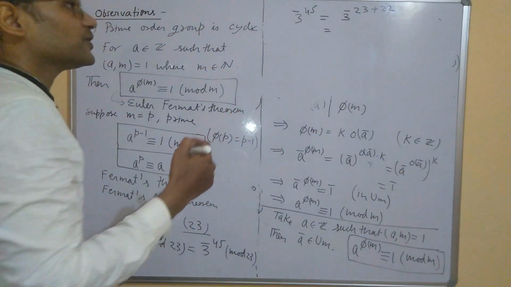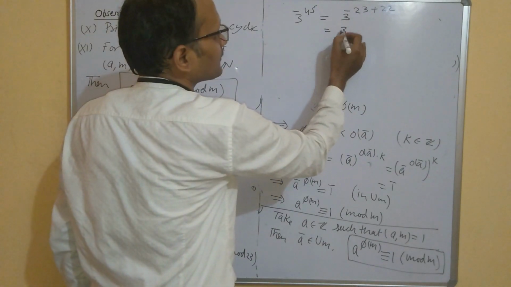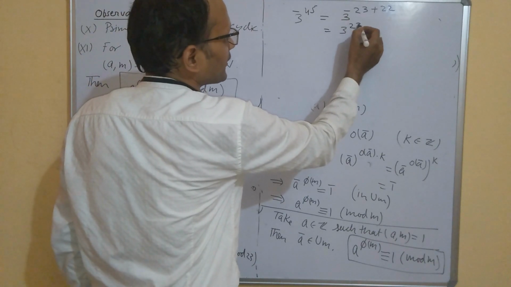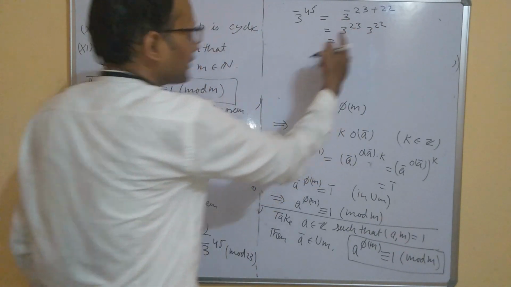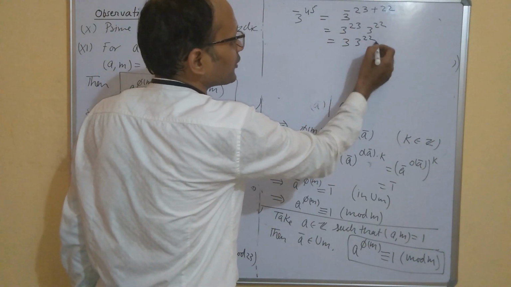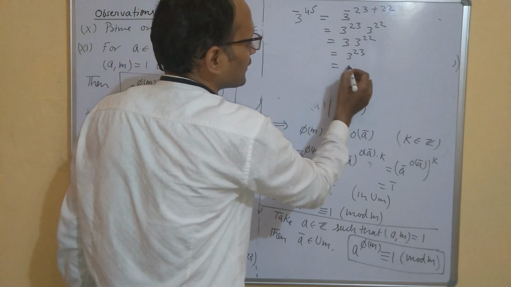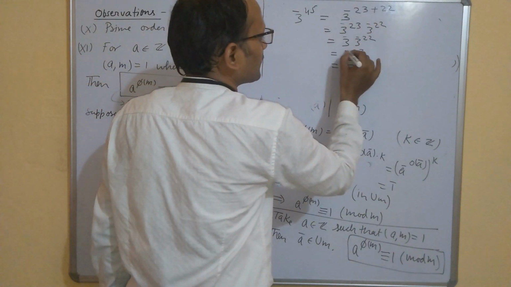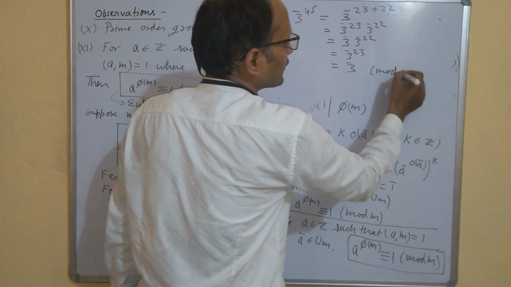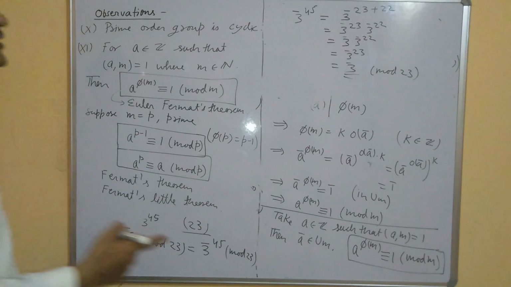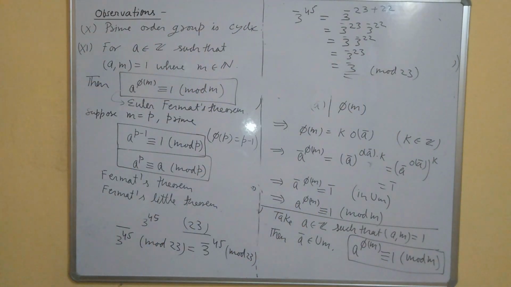Let me write it properly: 3 to the power 23 into 3 to the power 22, and 3 to the power 23 is 3 again. So this is 3 into 3 to the power 22, which is 3 to the power 23, so it is 3 mod 23. So when you divide 3 to the power 45 by 23, the remainder will be 3. So this is a small application.